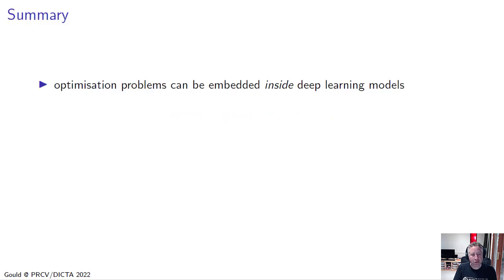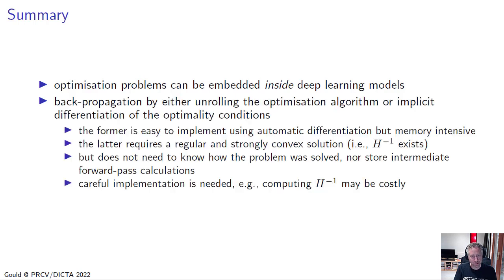Okay, so in summary, optimization problems can be embedded inside deep learning models. We can backpropagate by either unrolling the optimization algorithm or using implicit differentiation of the optimality conditions. The former is easier to implement and it just requires automatic differentiation, but is very memory intensive and may not be possible if the forward pass algorithm uses non-differentiable steps.